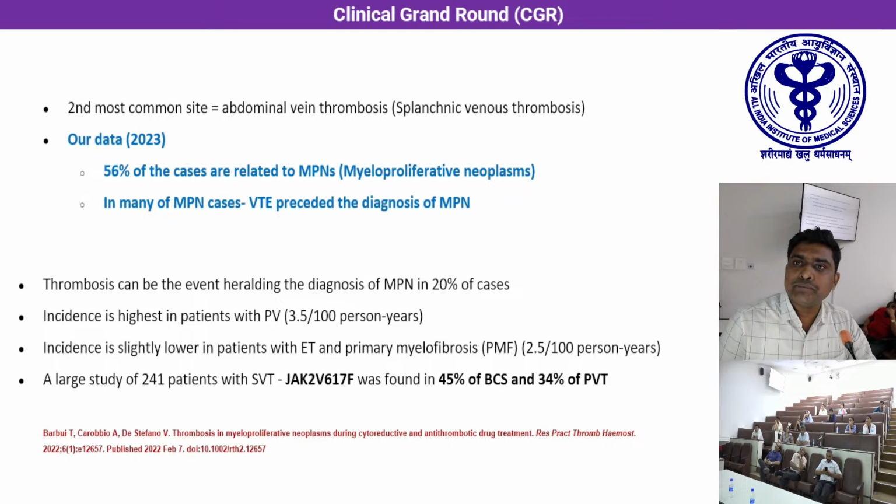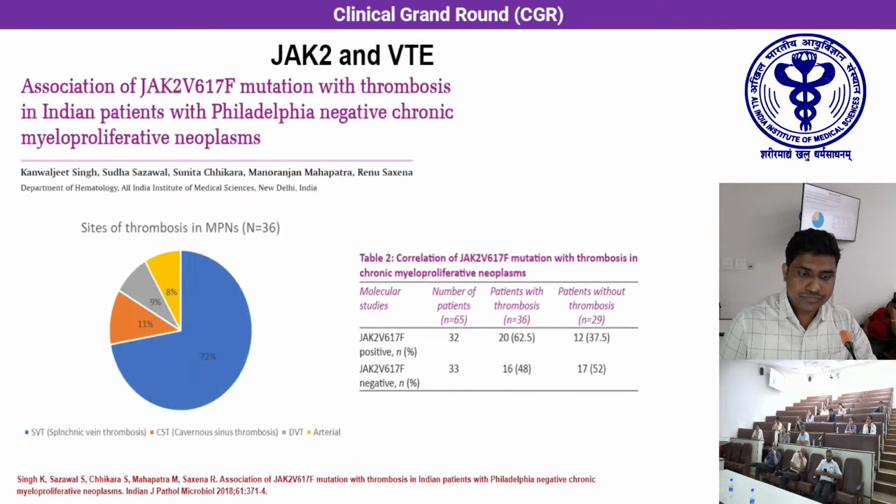In a study published by Barbe et al. in February 2022, they have shown that thrombosis can be an event heralding the diagnosis of MPN in around 20% of the cases. The incidence is highest in patients with polycythemia vera, followed by essential thrombocytosis and primary myelofibrosis. In their patients numbering around 241 with splanchnic vein thrombosis, they show that the JAK2 mutation was found in 45% of patients with Budd-Chiari syndrome and 34% of patients with portal vein thrombosis.